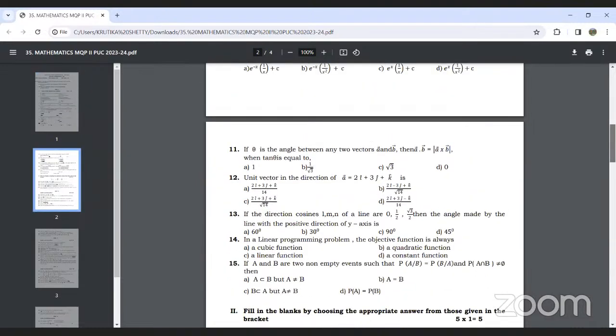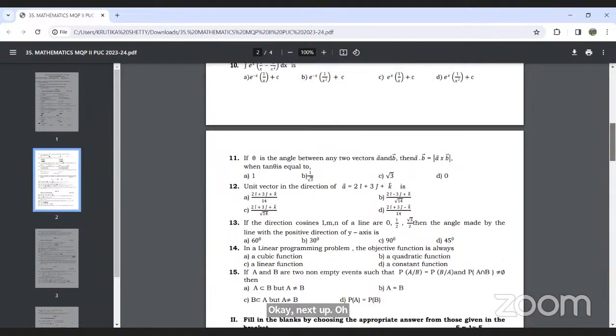Okay, next, question number 11. If theta is the angle between any two vectors a and b, and a dot b is equal to mod of a cross b, then tan theta is equal to? This is given from the textbook. The same question occurs in the textbook. There they have asked theta, here they have asked tan theta, only that is the difference.